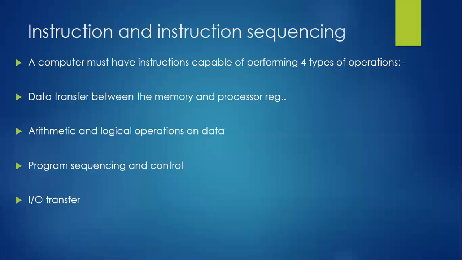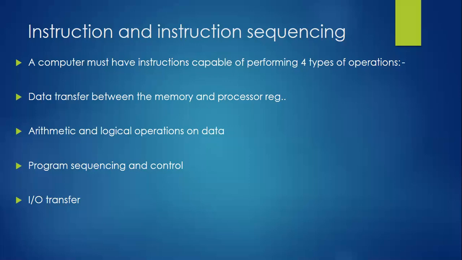In the previous lecture we studied two memory operations. You remember, load and store. Load is for reading, meaning memory location content will be transferred to the processor. But inside the processor, where exactly is the location? Your processor register itself. So the first job of your instruction is to have the potential for communication or data transfer between the memory location and the processor register. It may be read, it may be write, it does not matter, but there must be communication between the memory location and the processor register. This is the first very important job which your instruction should perform.